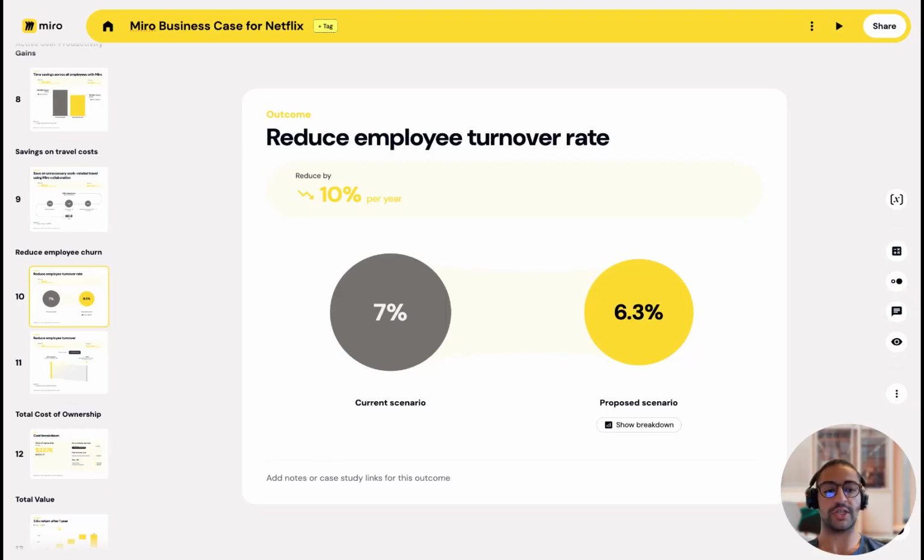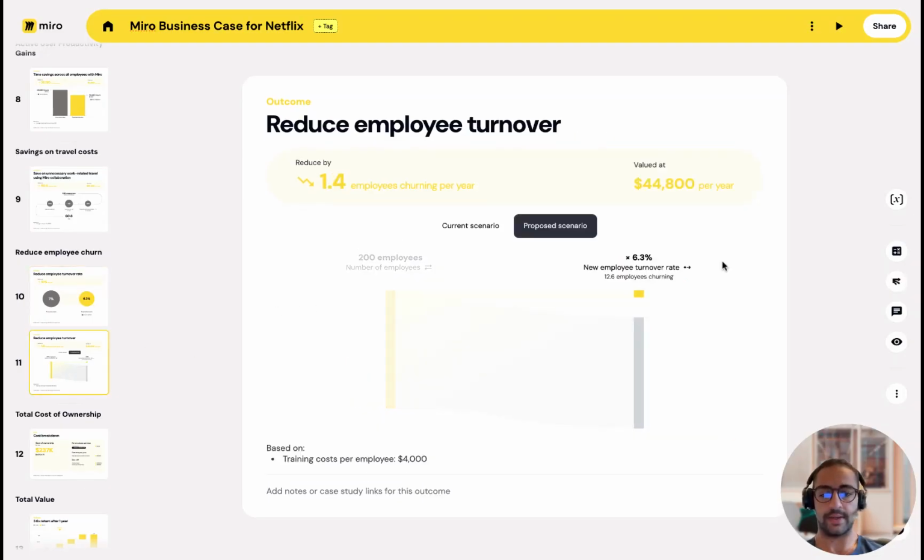Finally, we're showing a reduction in employee churn, where just a 10% reduction in the churn rate can lead to massive savings when applied across all employees, as you can see here. So we're taking the number of employees and applying a new churn rate, but we can look at both scenarios here.